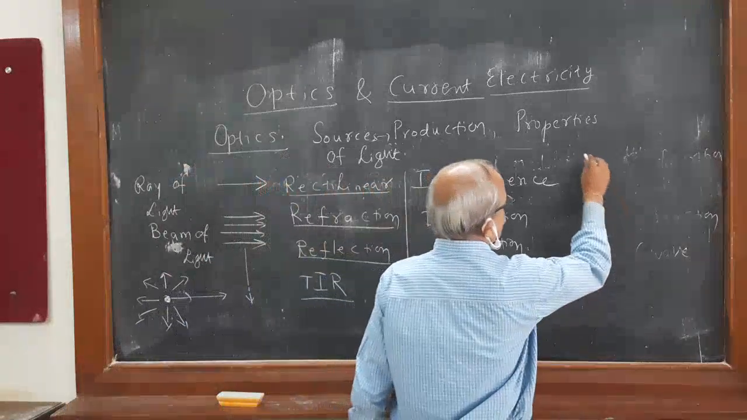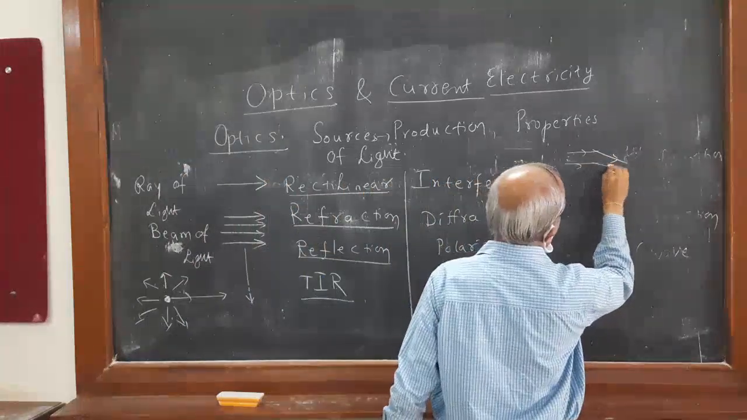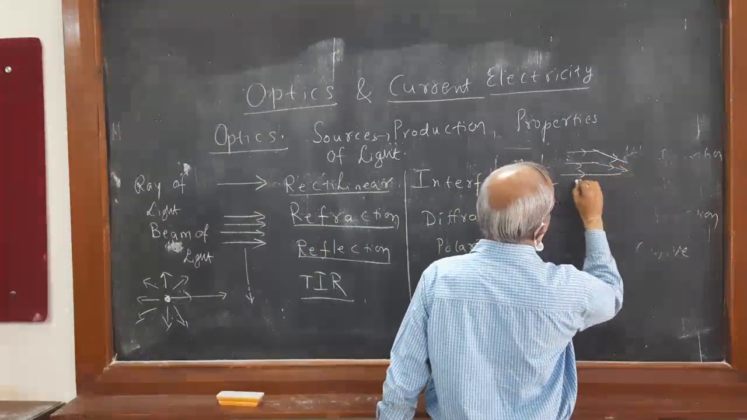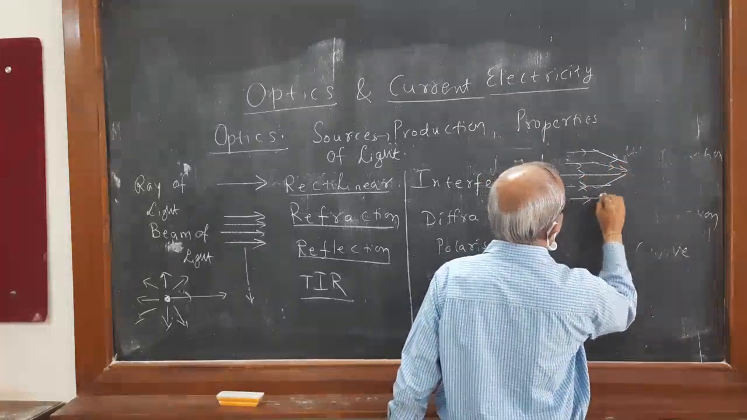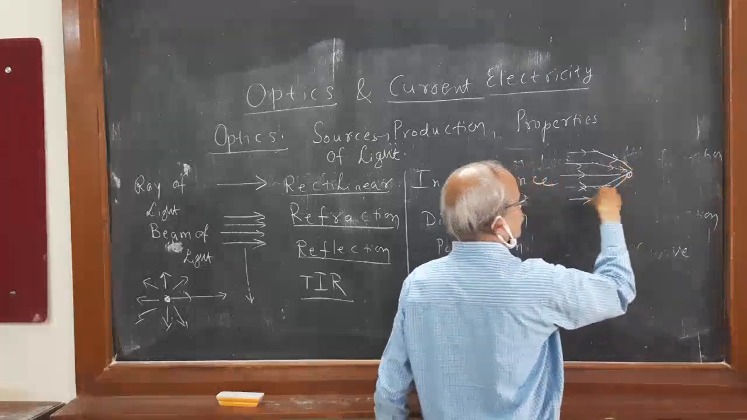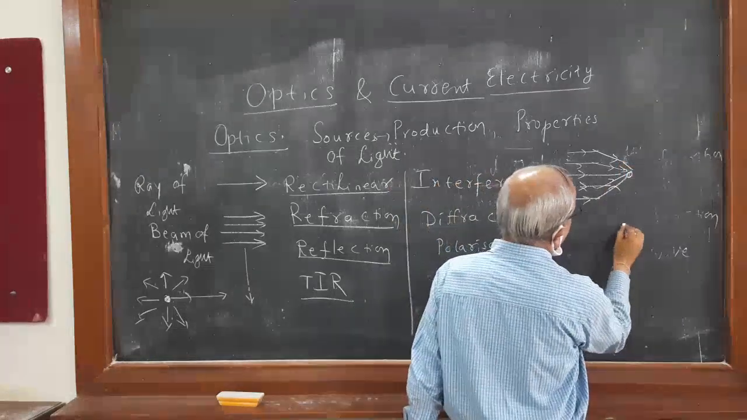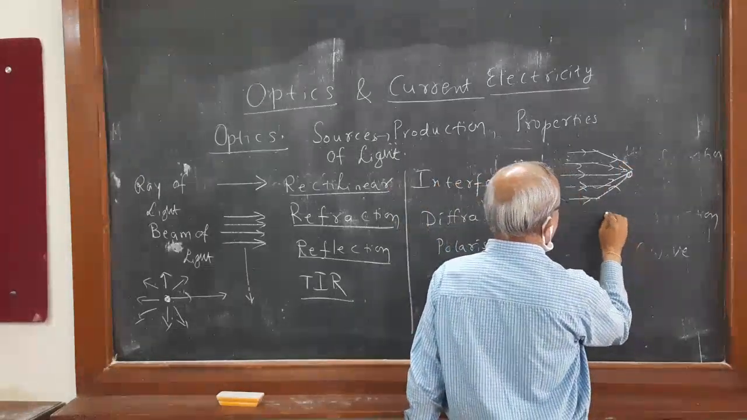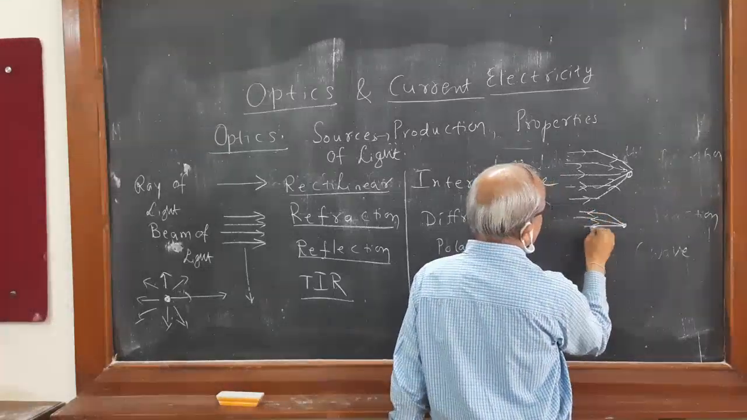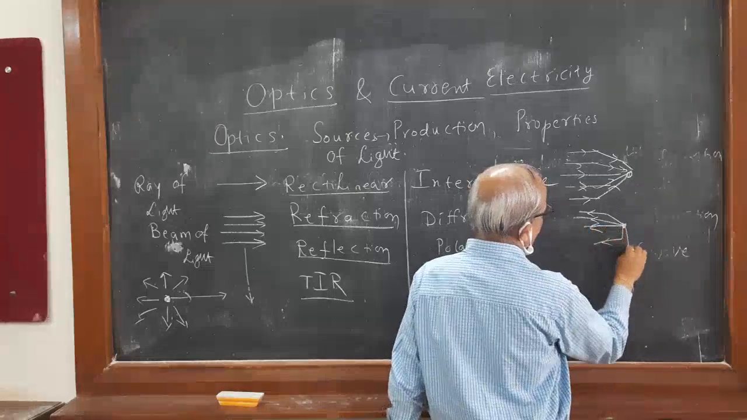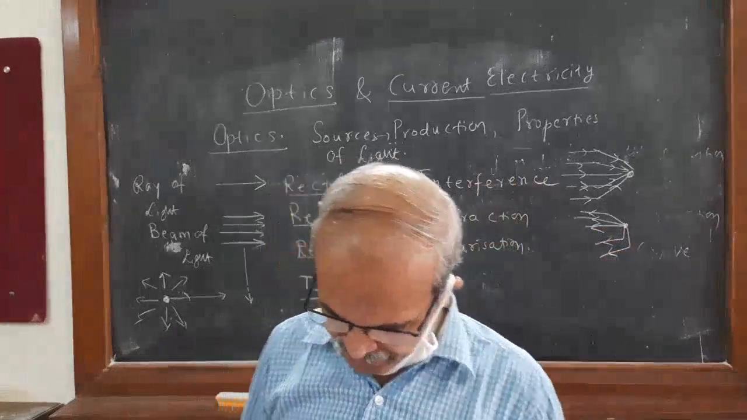Now the converging beam. After traveling, the rays of light will meet at a point. That is the converging point. It is called a converging beam. Suppose it is in the reverse direction, like this, it is called divergence of light. So all of you must know what is a convergent beam and a divergent beam of light.